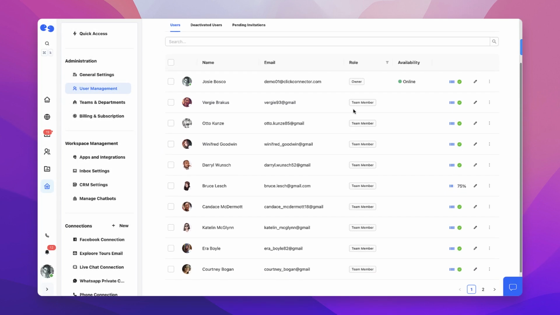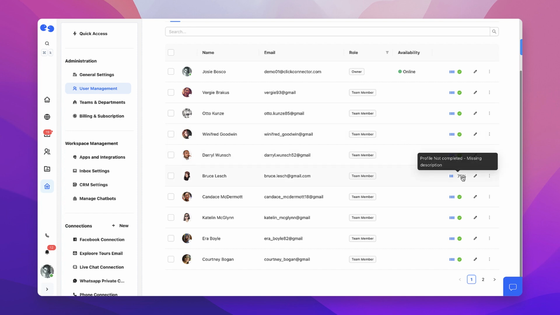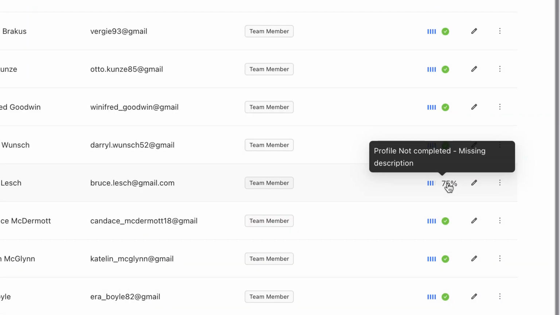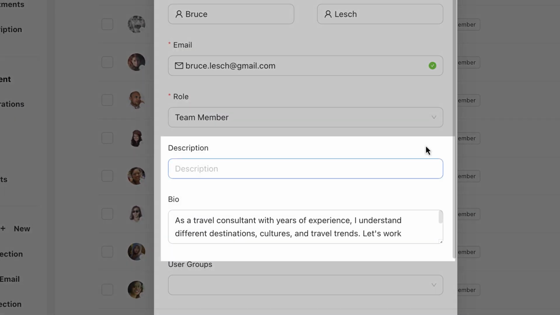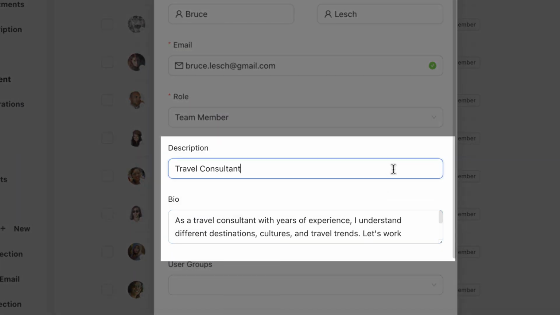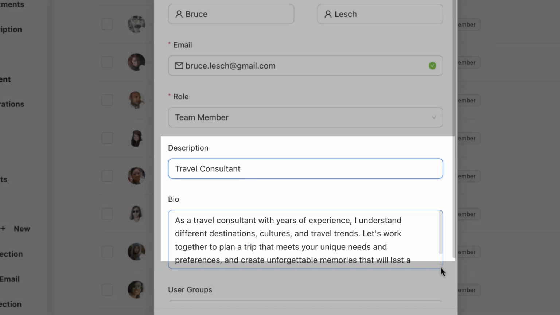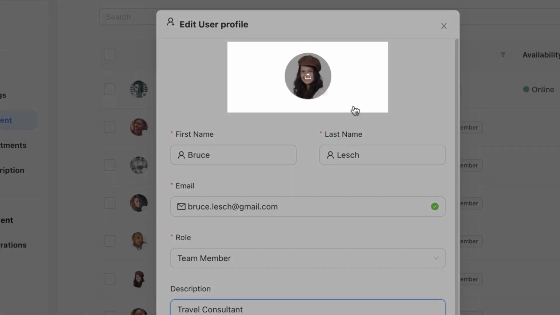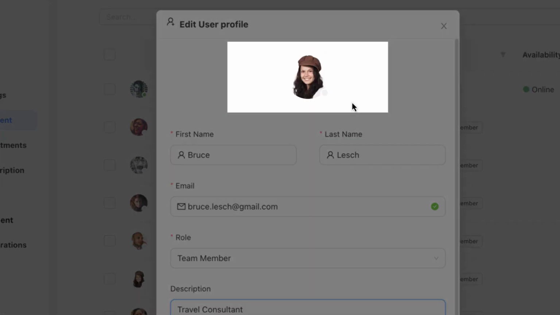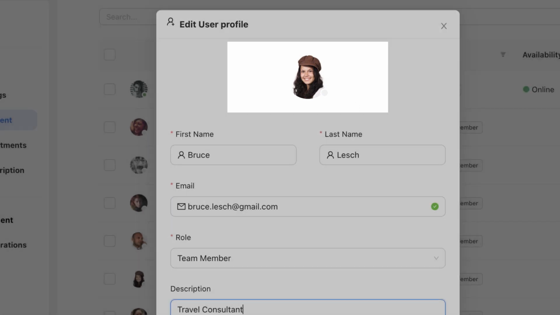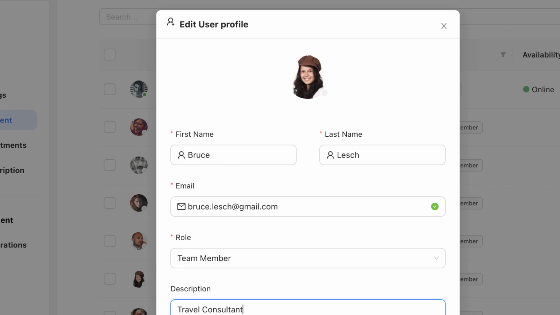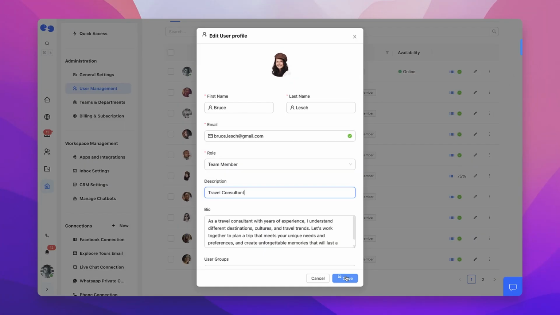You would also want to make sure that all users have their bio and description filled in. This can be configured through the User Profile section. These blurbs appear in the live chat widget on your website and other places like Quote Creators. We recommend that you use real images for the avatars. If you don't want to, at least use a character avatar that is designed on brand. This helps to maintain your brand authenticity.